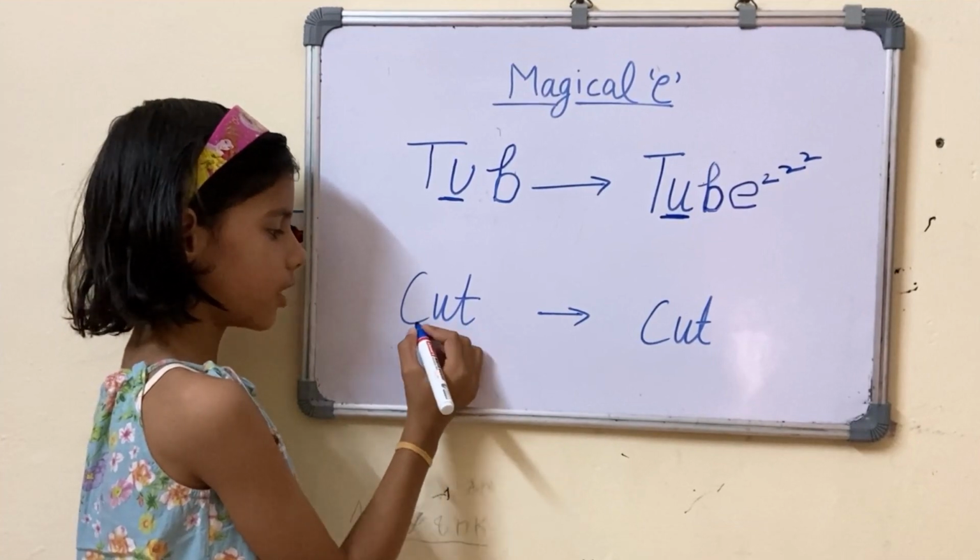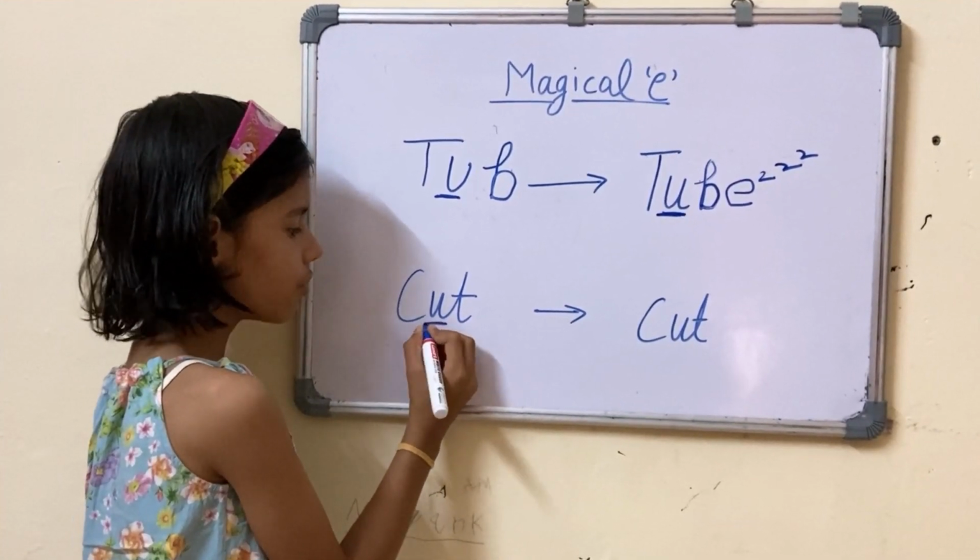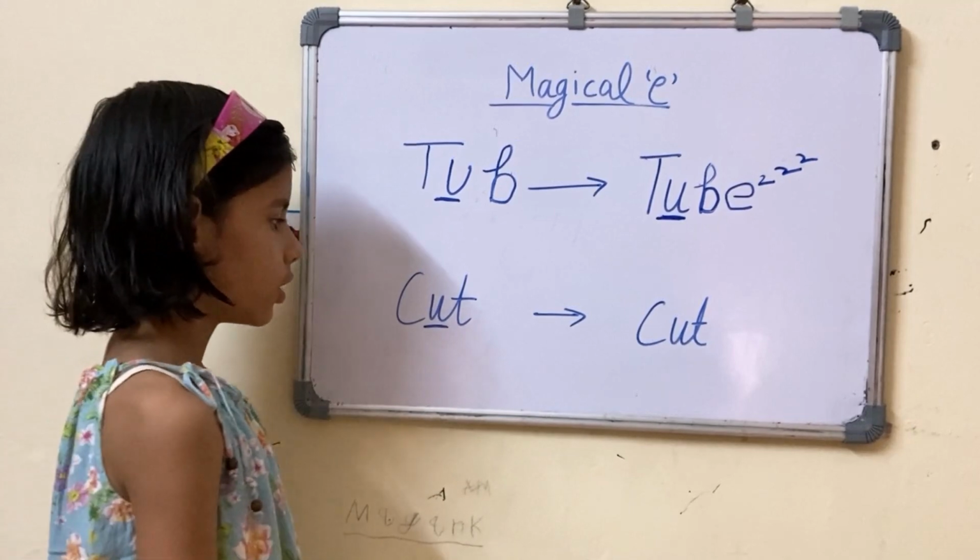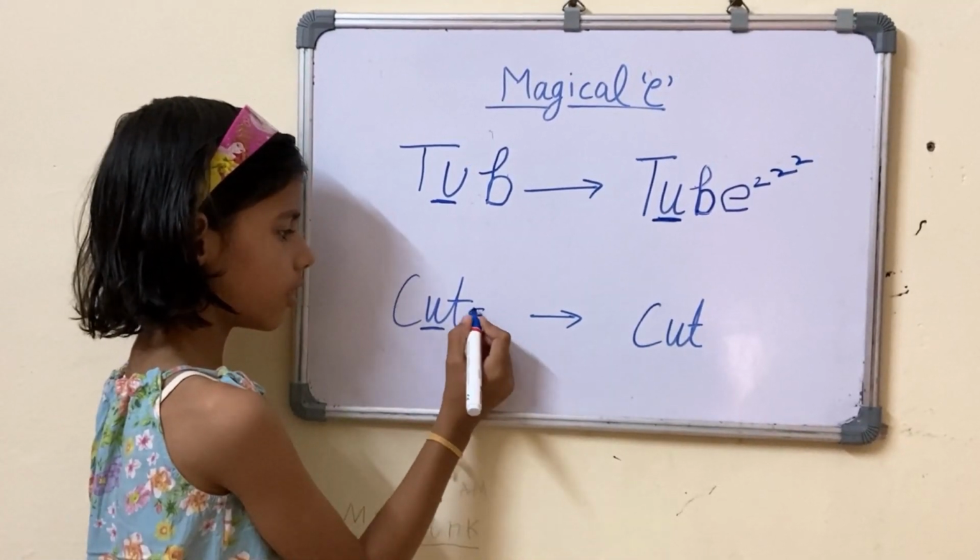Cut. Again U was making short sound because E was not there.